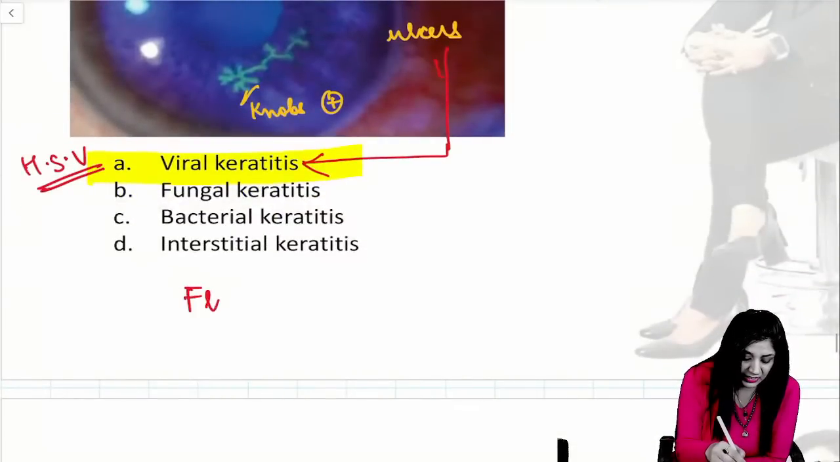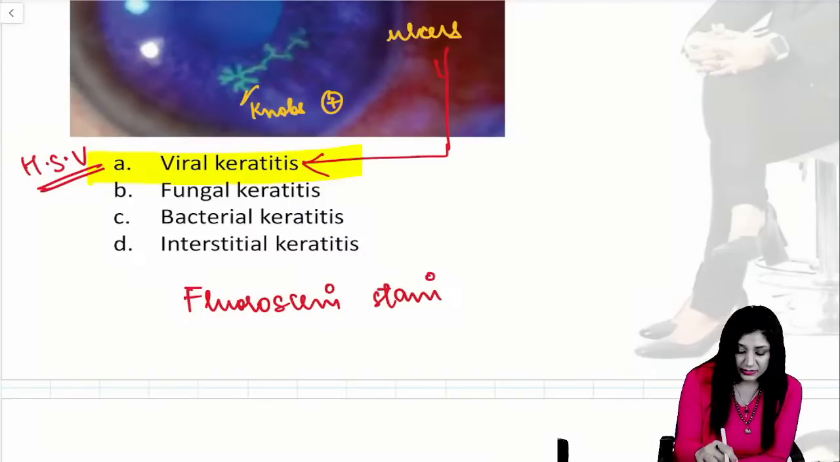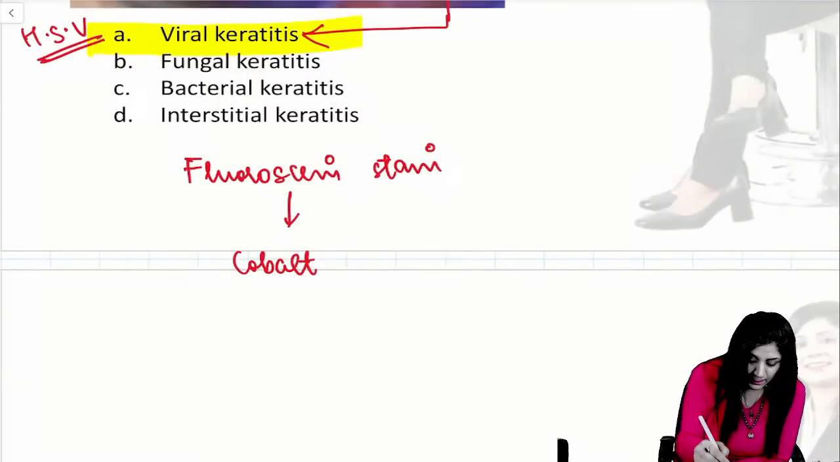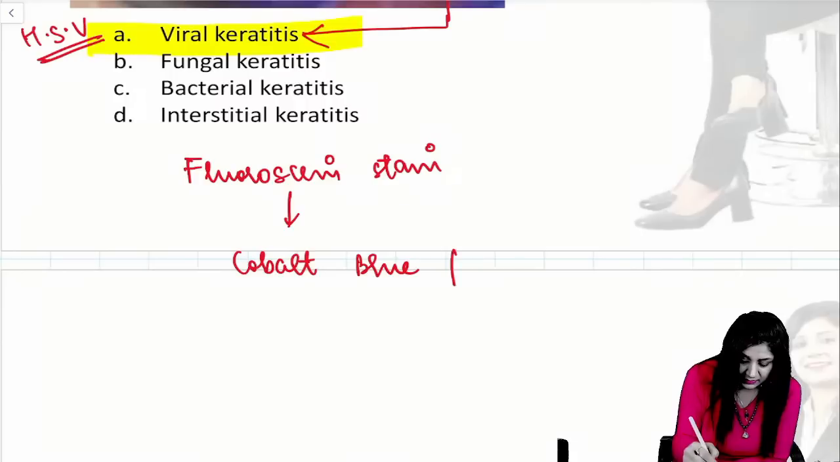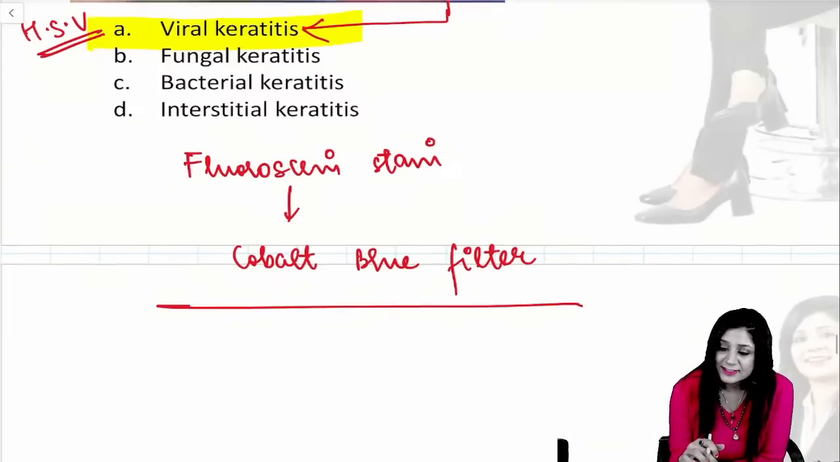Another important thing, the name of the stain. So name of the stain is the fluorescein stain, and the filter is the cobalt blue filter. Fluorescein stain along with the cobalt blue filter that is there, right?